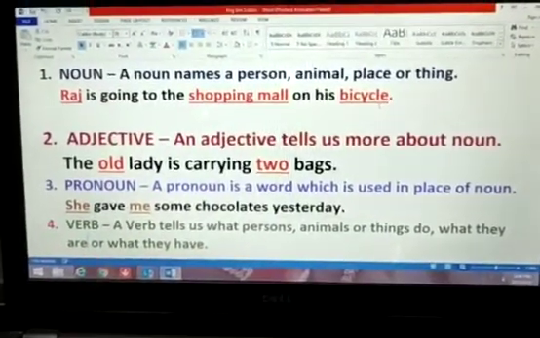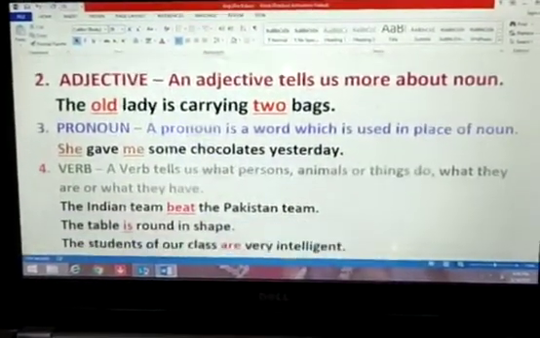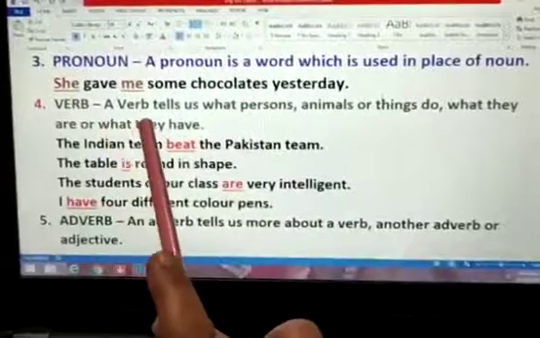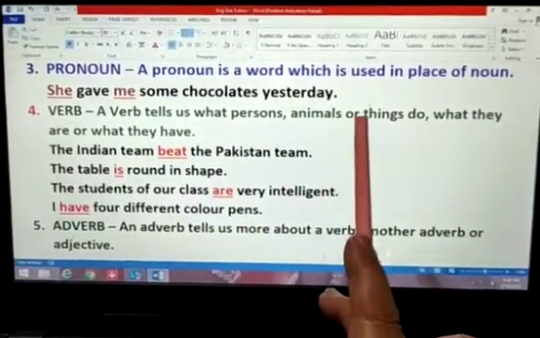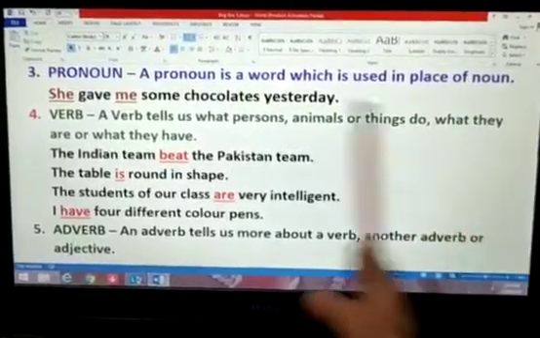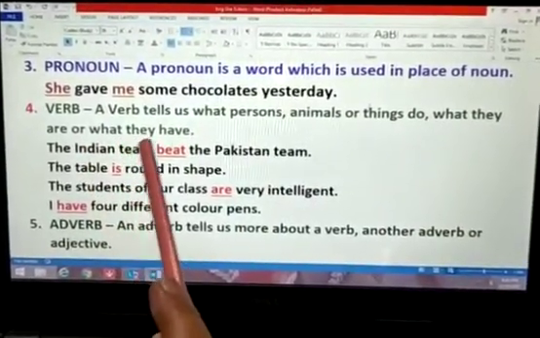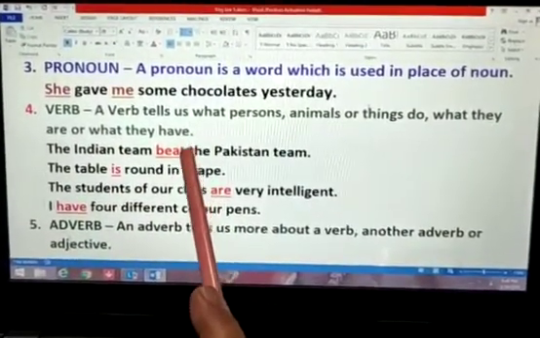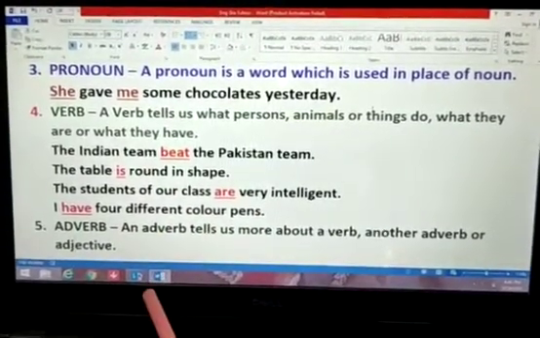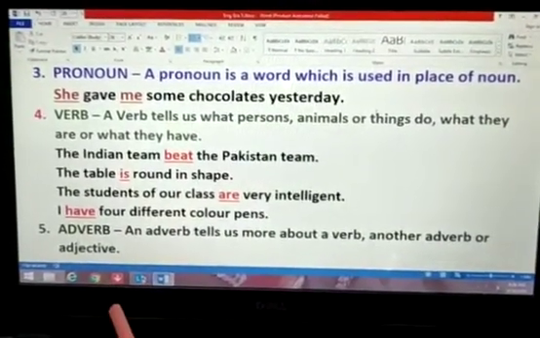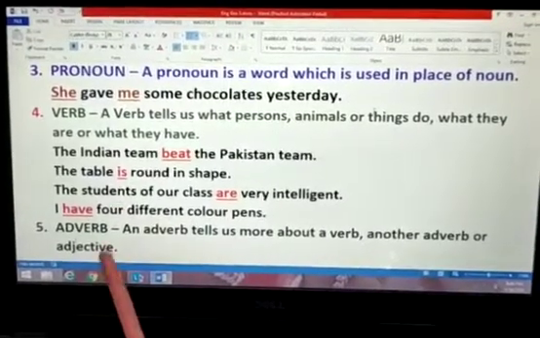Fourth one is verb. Now, what is verb? A verb tells us what persons, animals or things do, what they are or what they have. It means the doing words are called verbs. In a simple meaning, doing words or action words are called verbs.